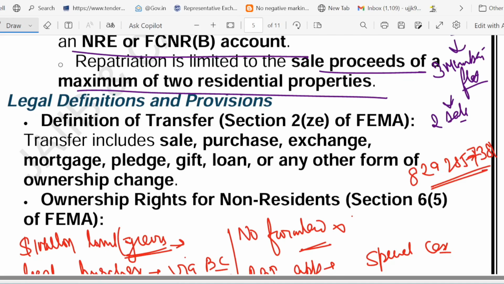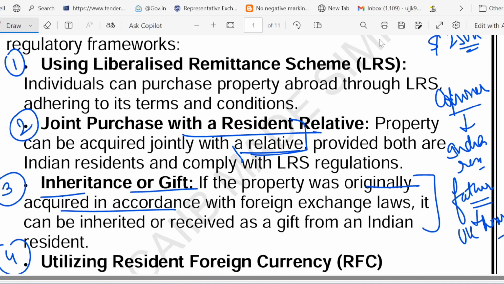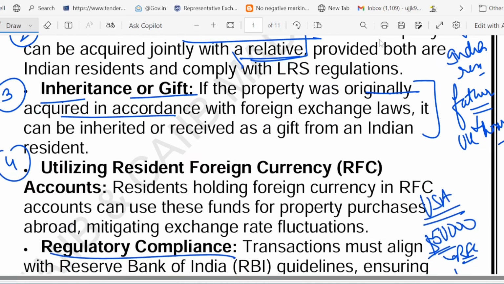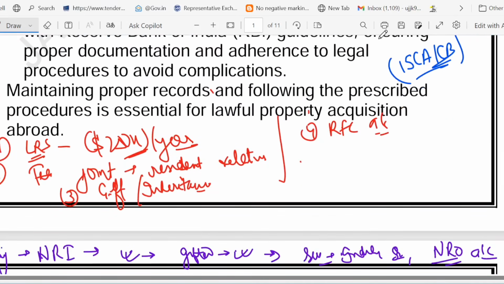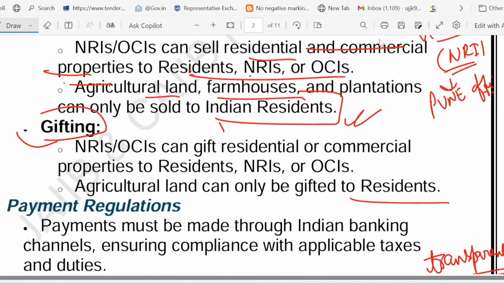Before ending the session, let's revise what we have covered so far. Revision is very important from the examination point of view. We started with acquiring assets, and there are different methods of acquiring them. The first technique is ILRS, with a limit of $250K per year. Then joint ownership with an Indian resident relative, or you can obtain by gift or inheritance, or by the proceeds of an RFC account.